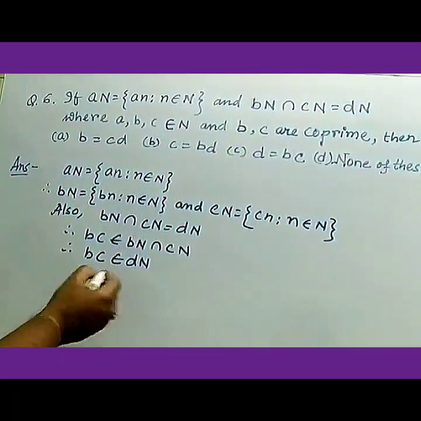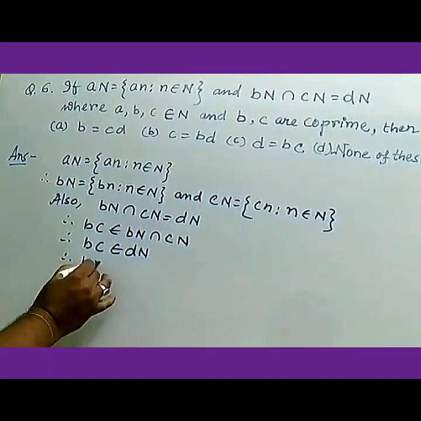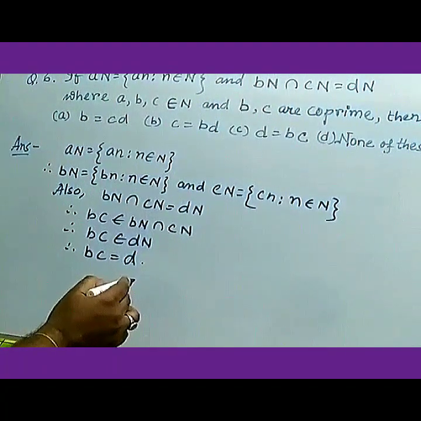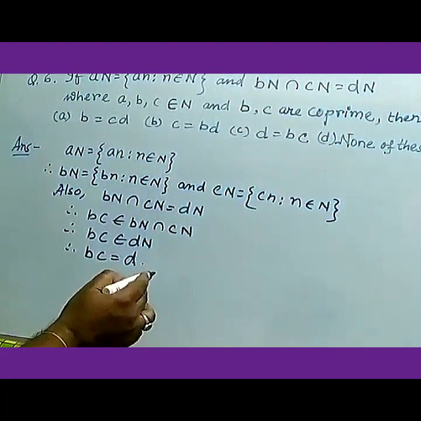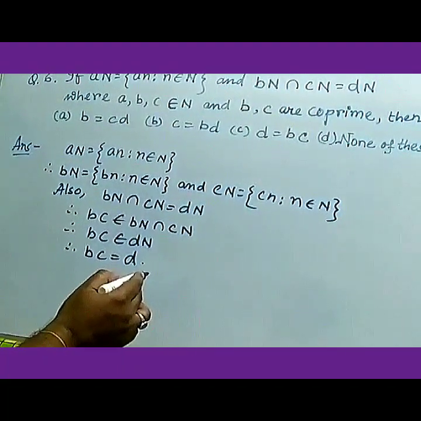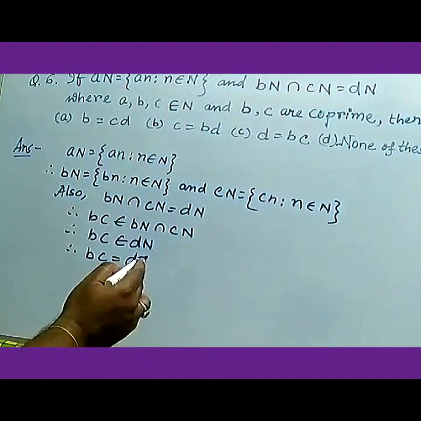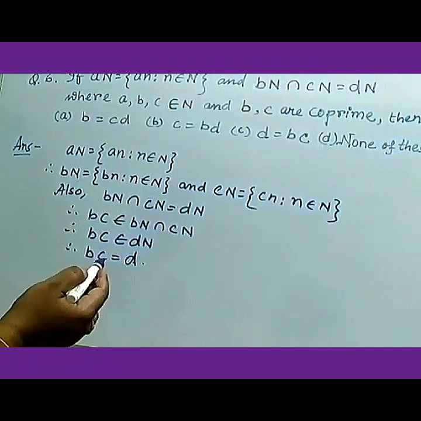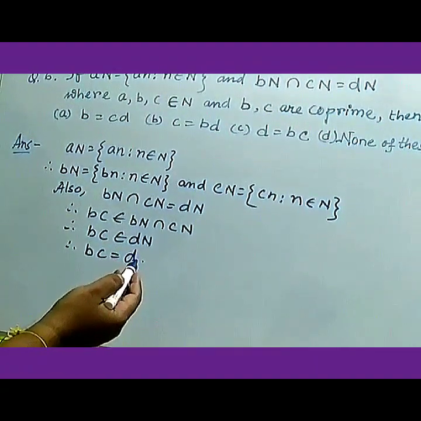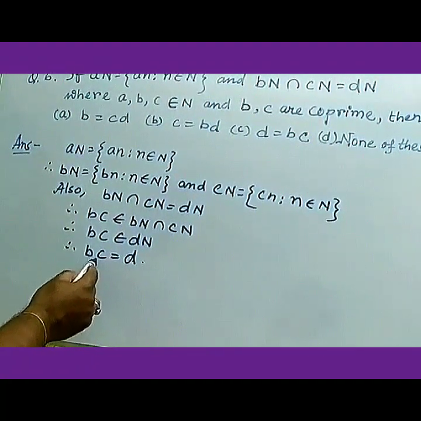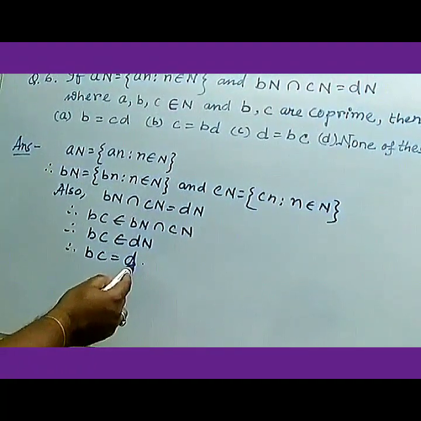Therefore, we can write bc equals d. Why is it d? Because co-prime numbers are those numbers whose only common factor is 1. Co-primes are those which have only 1 as a common factor. So bc equals d we will get.